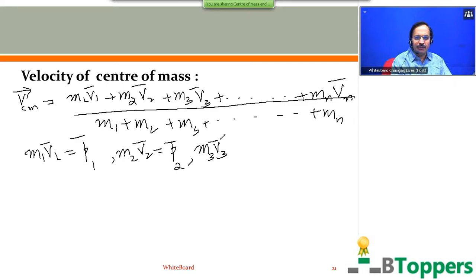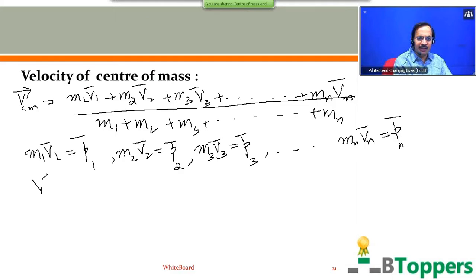The product m3 v3 bar represents the linear momentum vector of the third particle of mass m3, denoted by p3 bar. The product mn vn bar can be written as equal to pn bar, p bar subscript n, which represents the linear momentum vector of the nth particle of mass mn.